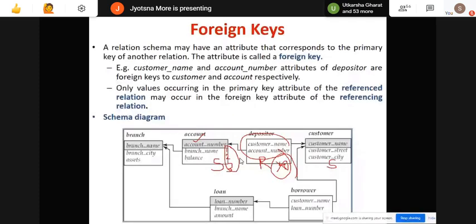No other value you can have for this. Here you can insert any value in this table as per whatever data you have available, but these values need to match the primary key of the respective table. That procedure is known as referential integrity or the referential integrity constraint.